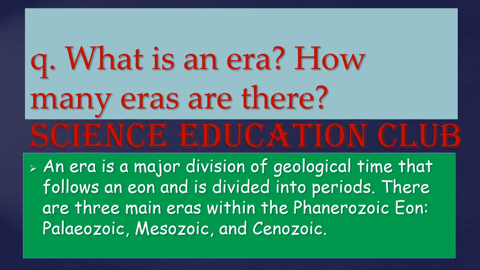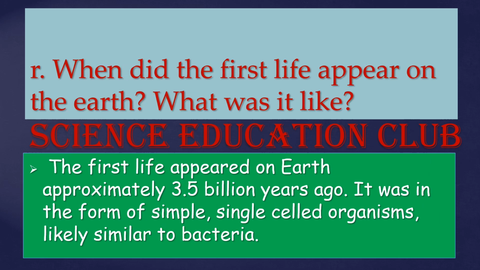What is an era? How many eras are there? An era is a major division of geological time that follows an eon and is divided into periods. There are three main eras within the Phanerozoic eon: Paleozoic, Mesozoic, and Cenozoic. When did the first life appear on Earth? What was it like? The first life appeared on Earth approximately 3.5 billion years ago. It was in the form of simple single-celled organisms, likely similar to bacteria.